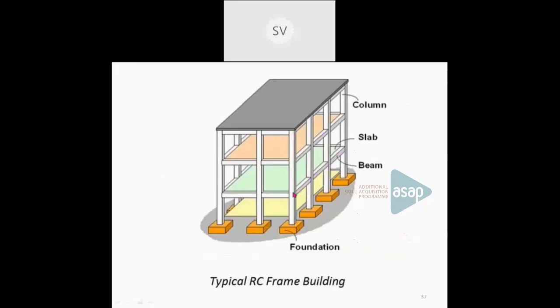So what are the different components in a concrete framed construction? These are the main components of a concrete framed construction: foundation, plinth, columns, lintels, beams, and slab. Before we go into the details of each component, I told you what a concrete framed construction is.